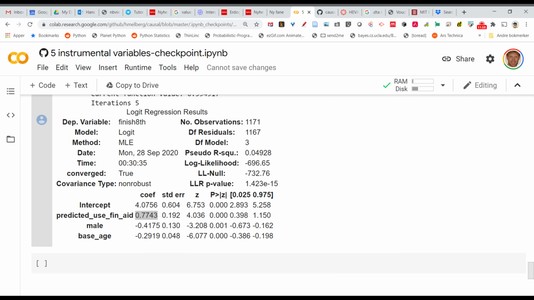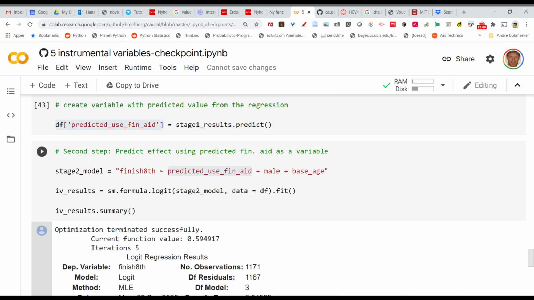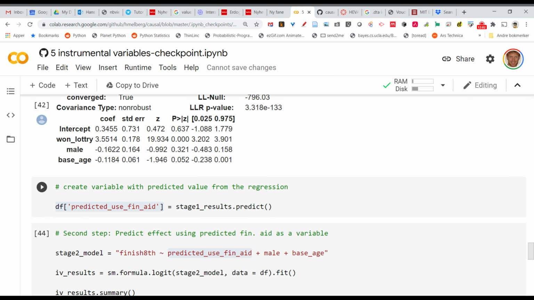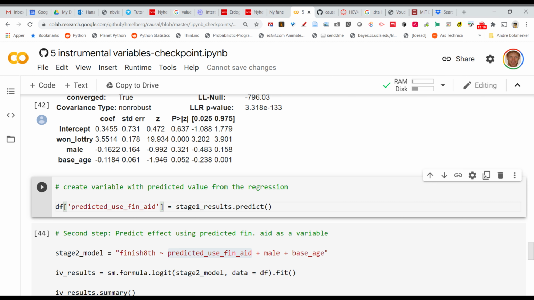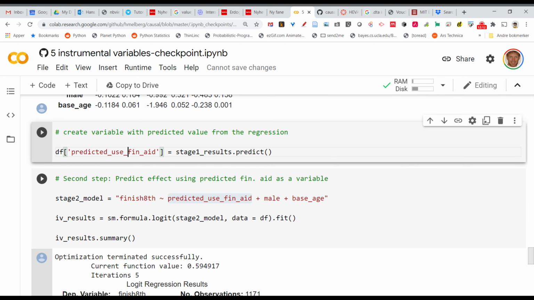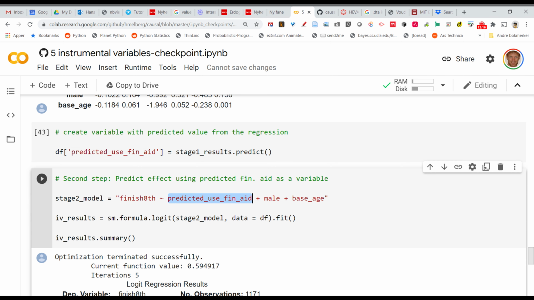So this is an example of how to use the method of instrumental variables. Basically, we're doing it in 2 steps. First, we're using the instrument to predict the variable that we're interested in, like financial aid in this case. And second, we're putting that into the model, and we're using the predicted value instead of the actual value. And the coefficient we get on this is the unbiased or the true causal effect if everything else, if all the assumptions are okay, of course.